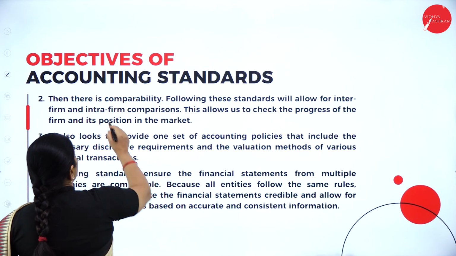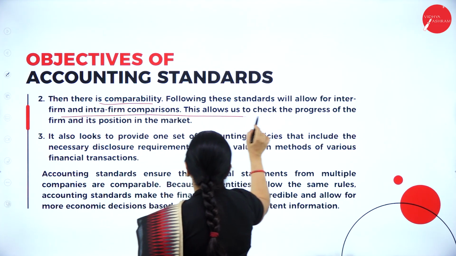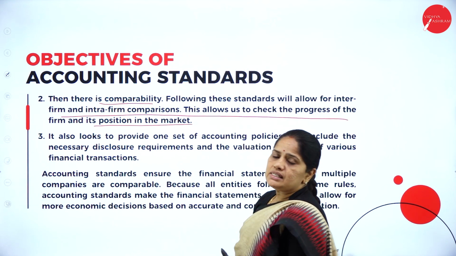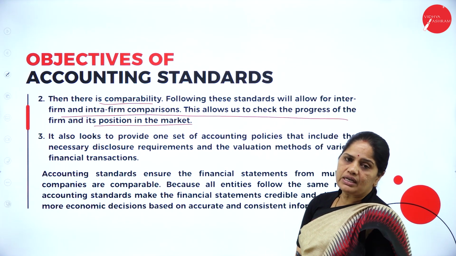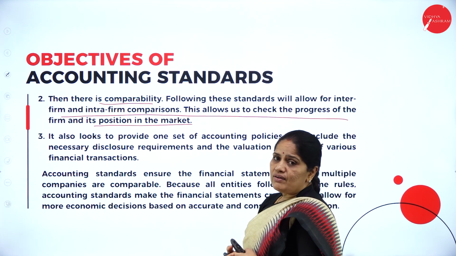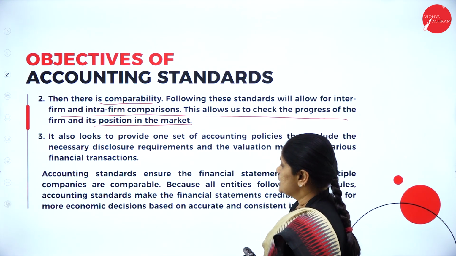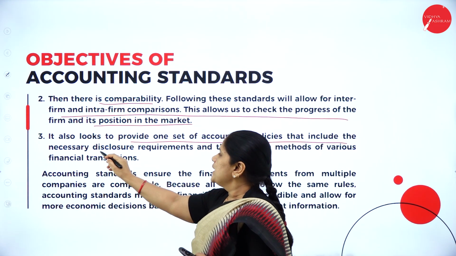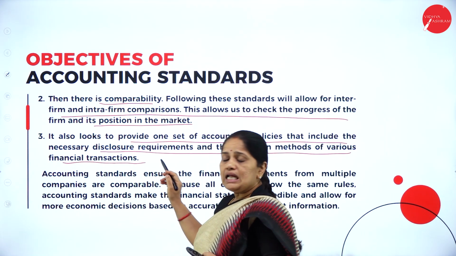Then there is comparability. Following these standards will allow for inter-firm and intra-firm comparisons. It can also check the progress of the firm and its position in the market. So when you have the accounting standards, it will be easier for us to compare from one firm to another, and also within the firm we can have comparison, and we can also check whether there is progress in the organization. It also looks to provide one set of accounting policies that include the necessary disclosure requirements and the valuation methods of various financial transactions.